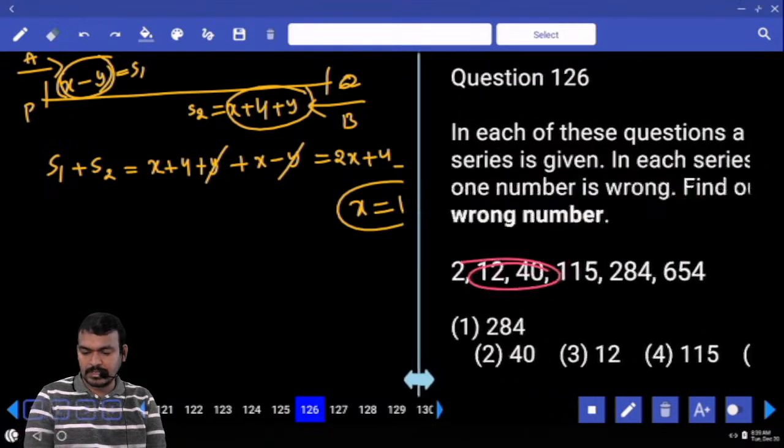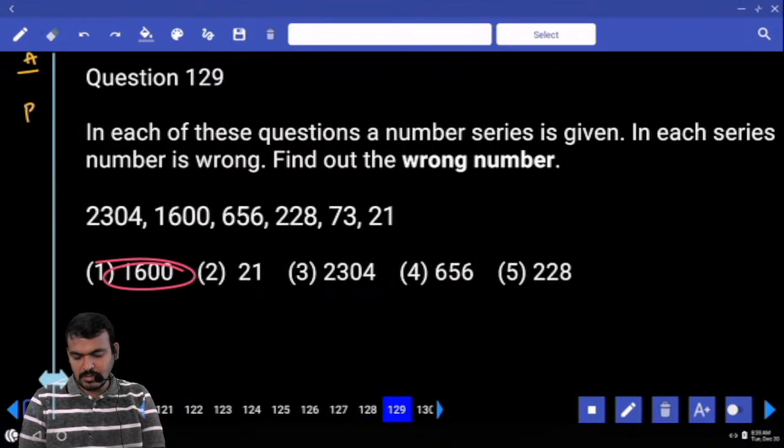Next 126. Number series reasoning sir maatladtaru.